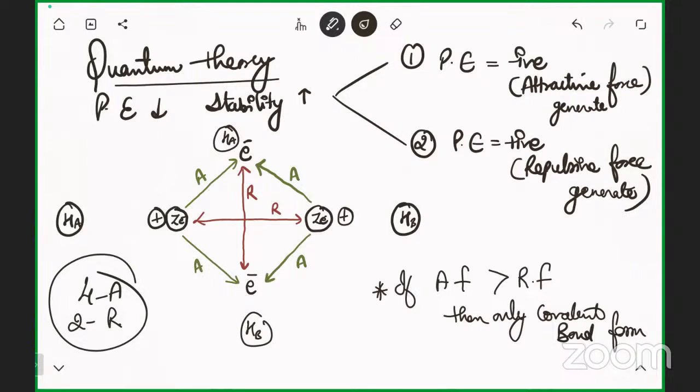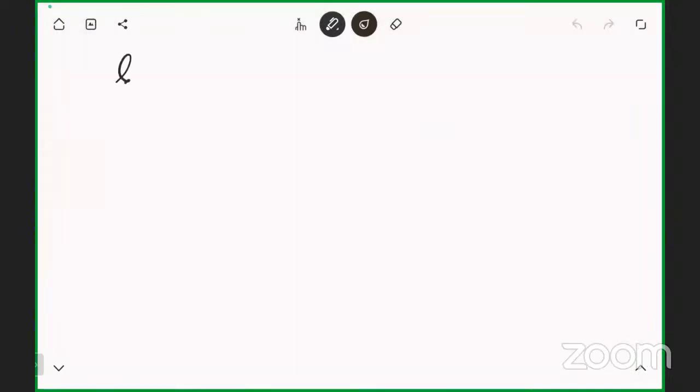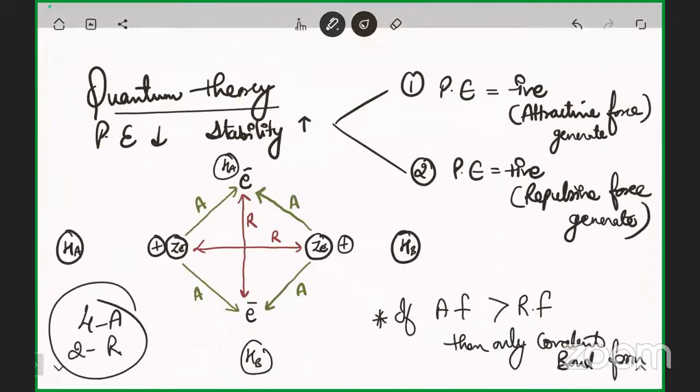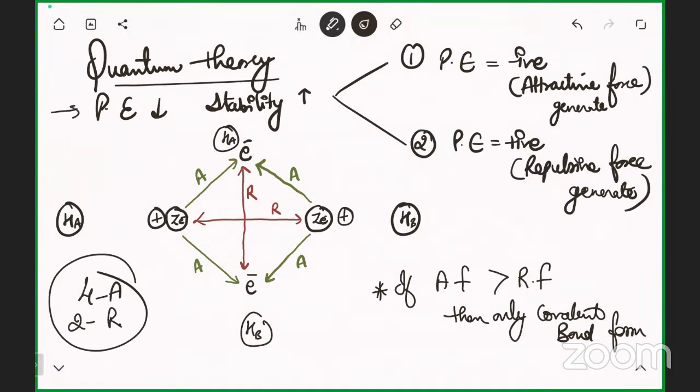And when they are coming close to each other, the potential energy is decreasing. I've told you that energy is inversely proportional to stability. So potential energy is decreasing, which means the stability will increase. Clear?